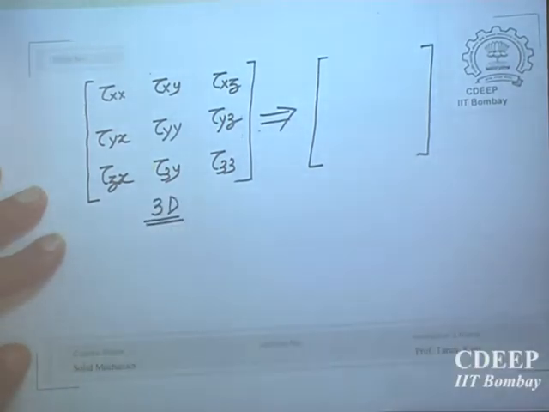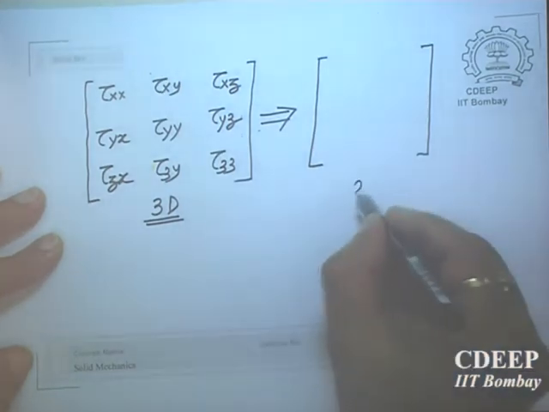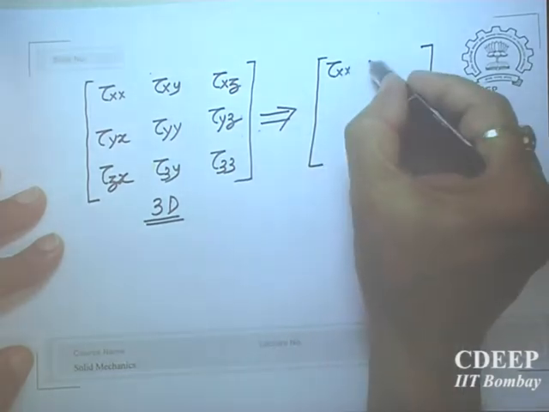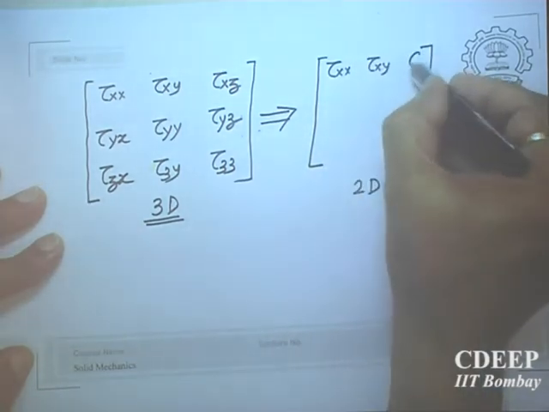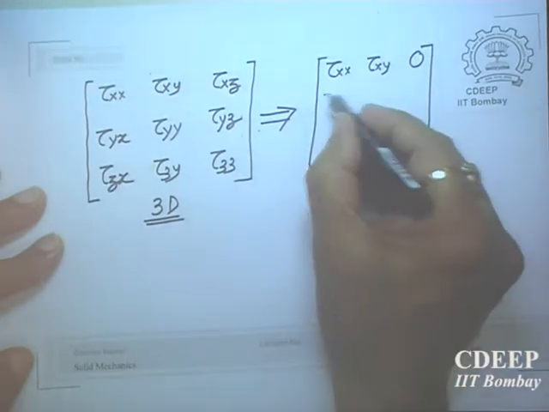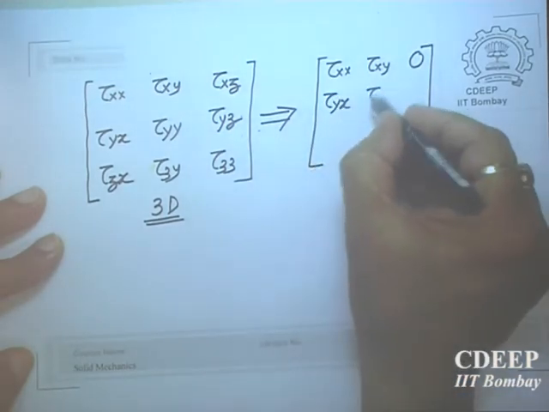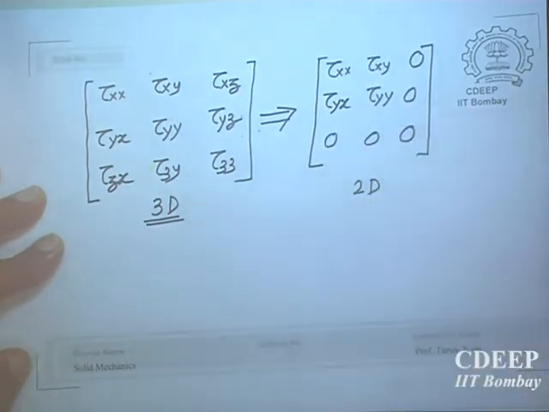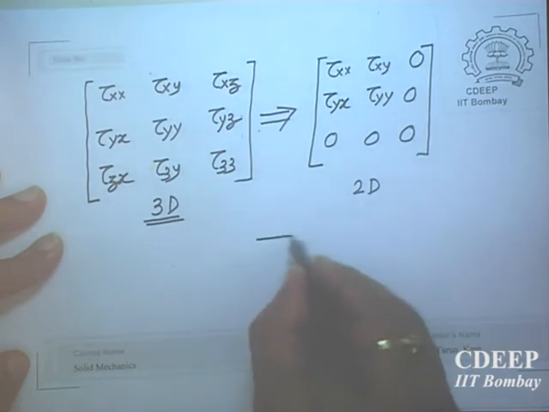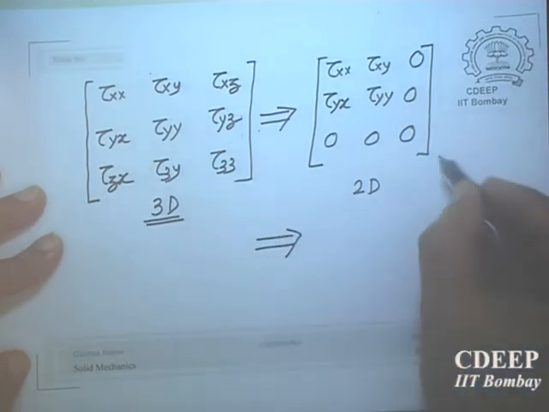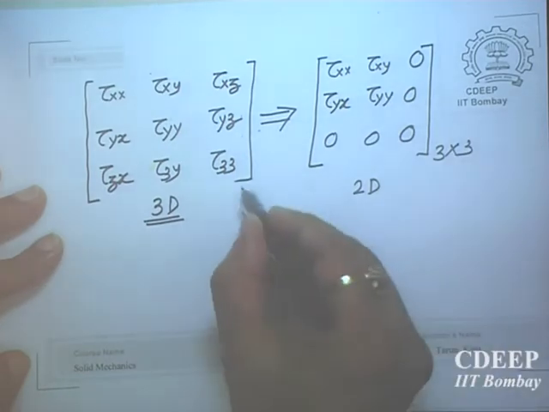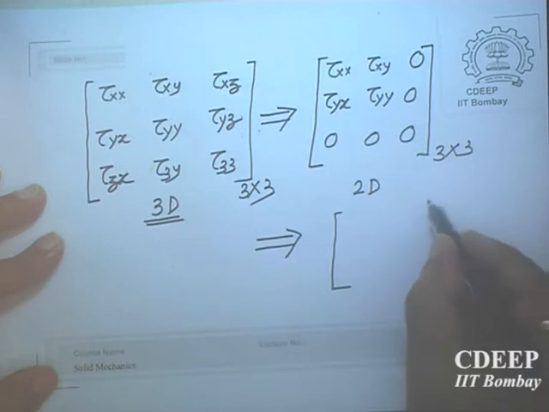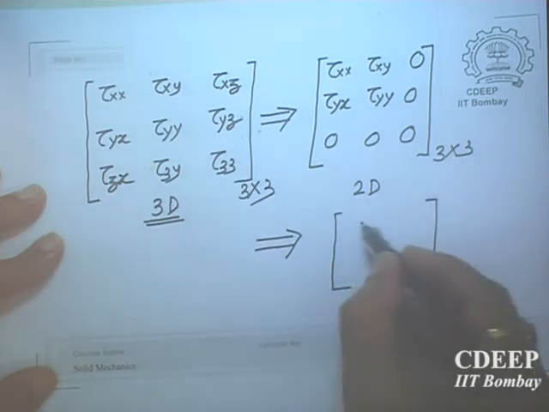If the body is thin, this 3D gets reduced to 2D. Now I have only tau xx, tau xy, and this is 0. Here it is tau yx, tau yy, and this is 0, this is 0, this is 0. Then instead of 3 by 3, I can write a 2 by 2 tensor.